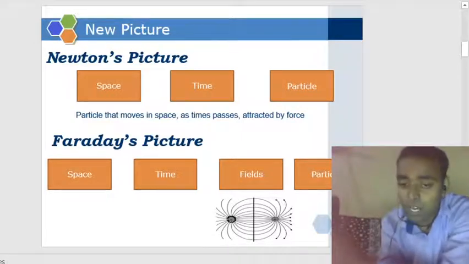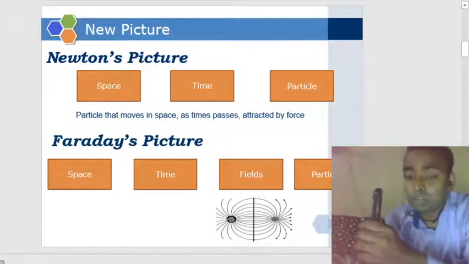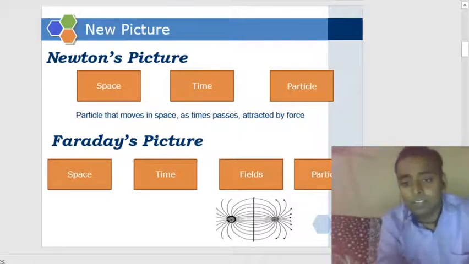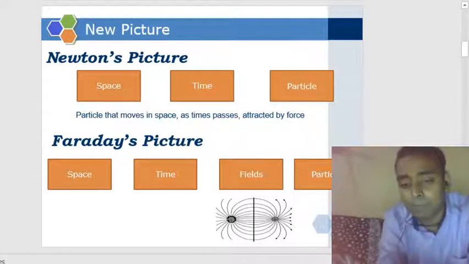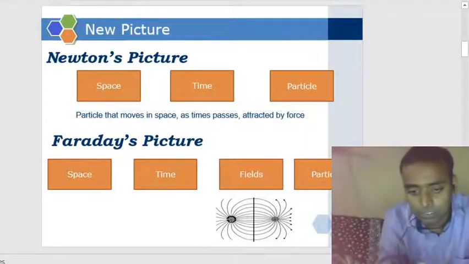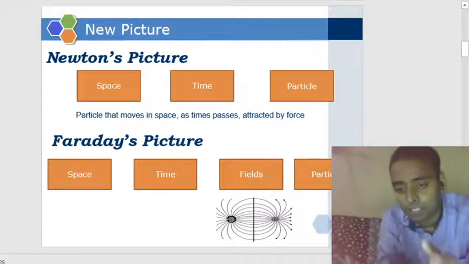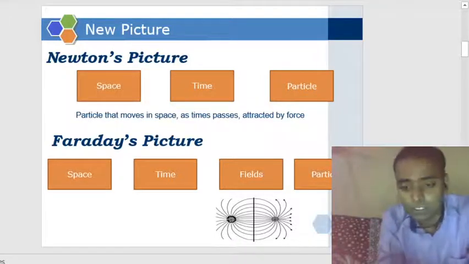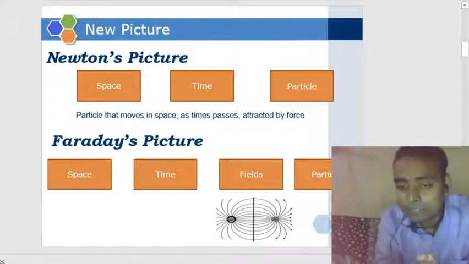And the same happens with the other one: this object will apply force through the changed space, and this changed space is given the name field. It is like a spider that does its job to make its web.